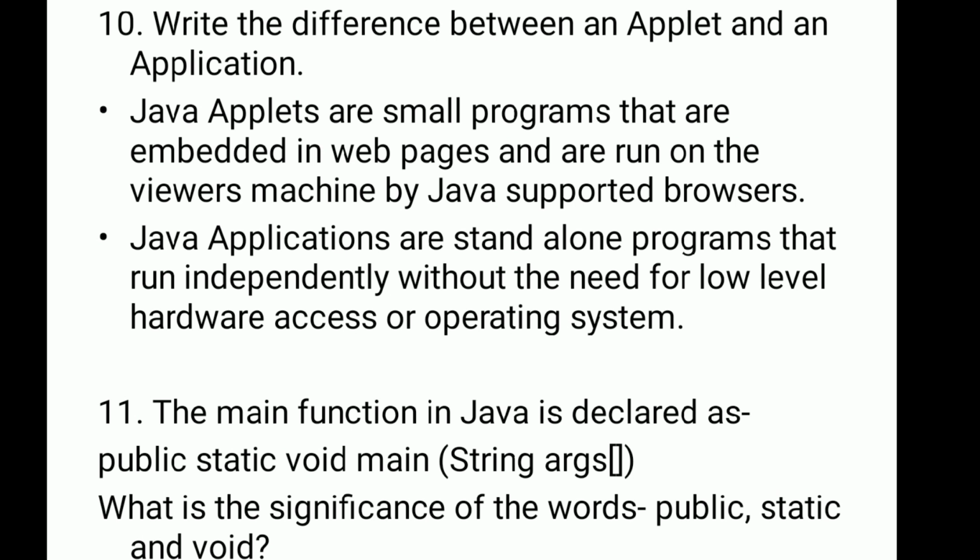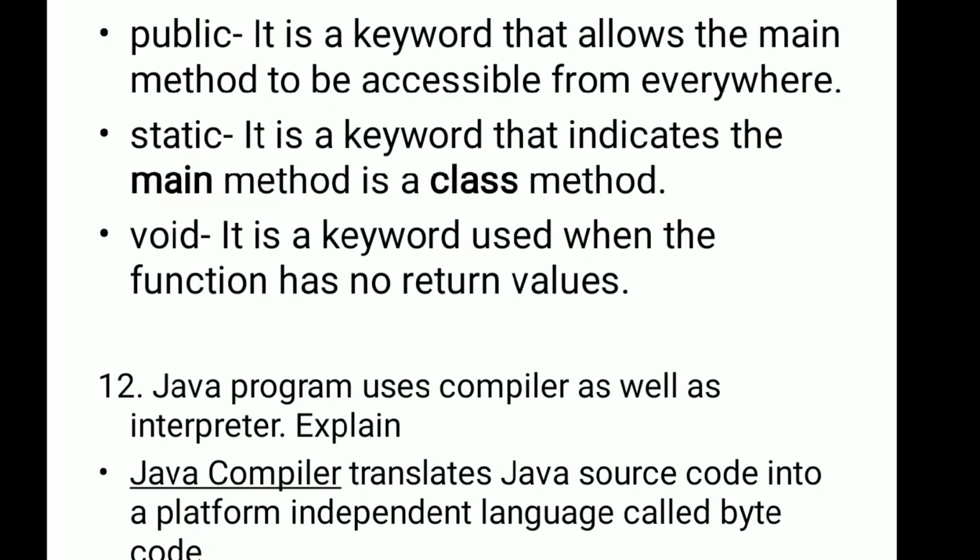11th question is, the main function in Java is declared as public static void main String args. All of you know about it. Now, what is the significance of the words public static void? There you will write the answer. Public is a keyword that allows the main method to be accessible from everywhere. Static is also a keyword that indicates main method is a class method, and void is also another keyword which is used when the function has no return value.